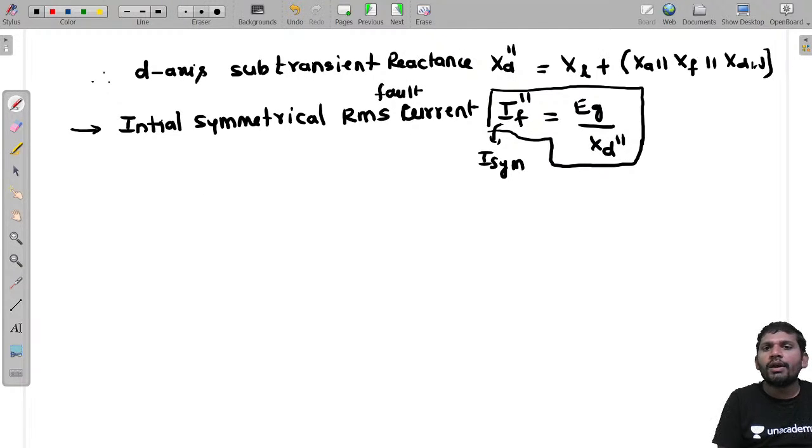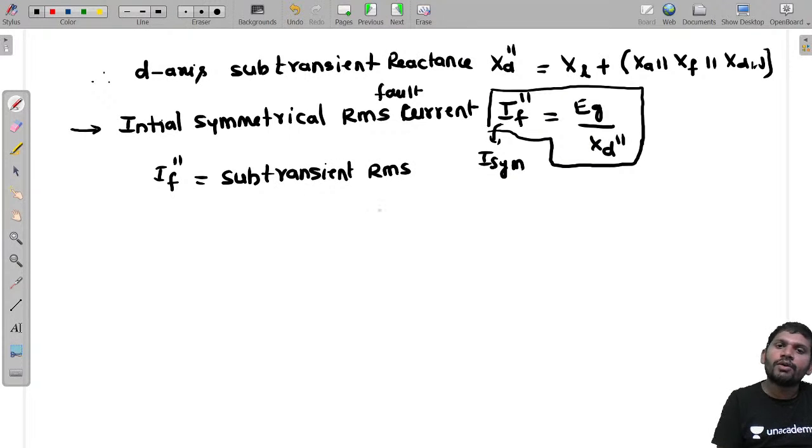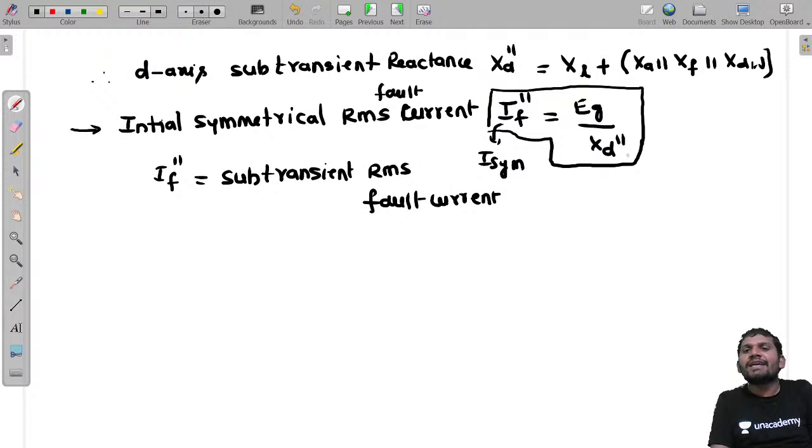IF double dash is also called the subtransient RMS fault current. Students, please concentrate. How do we calculate this one? Whose reactance? What is XD double dash? That is IF double dash equals EG by XD double dash.